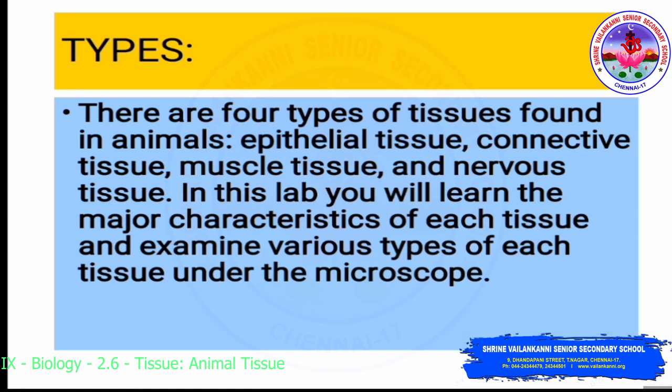There are 4 types of tissue found in animals: epithelial, connective, muscular and nervous tissue. In this lab, you will learn the major characteristics of each tissue and examine various types of each tissue under the microscope. So, while we are connected in the live class, I will show a demonstration of the practical view of the tissues.